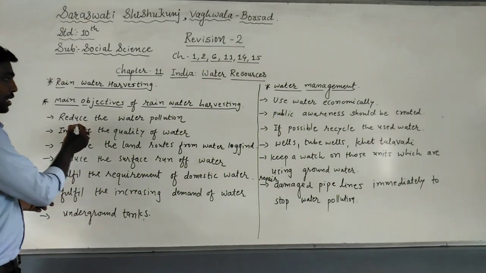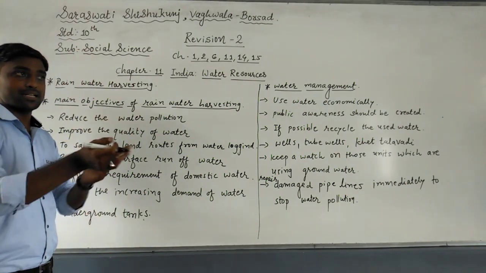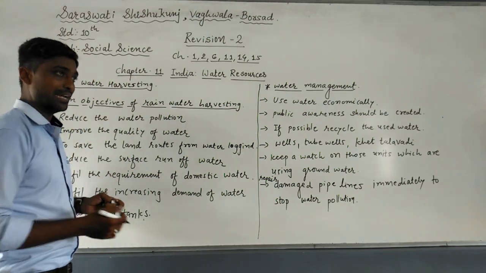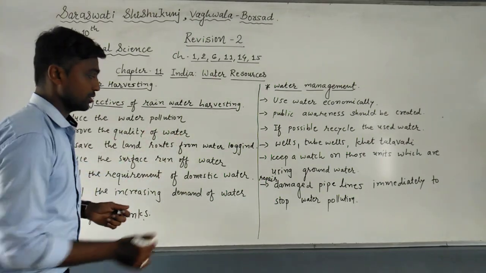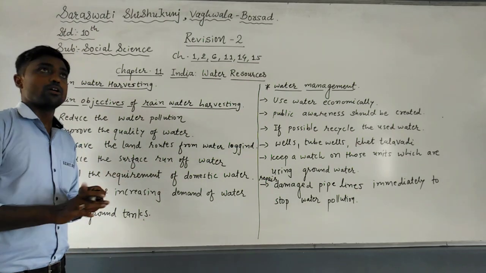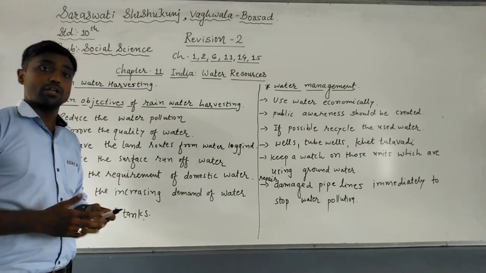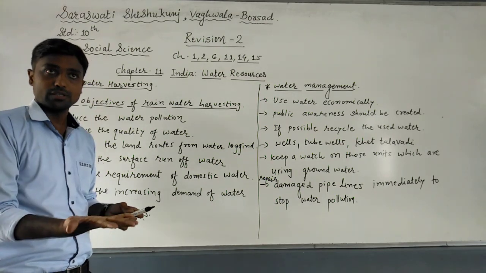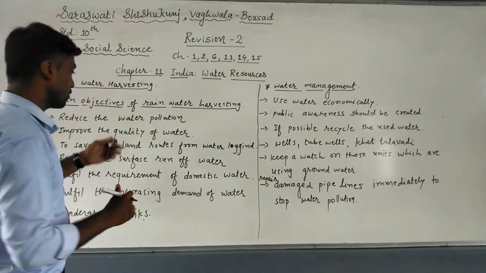So the first one is to reduce the water pollution, because if water is lost, there is a chance that it will be polluted, and then it will not be used. Second is to improve the quality of water. It means groundwater, we can say. When the rainfall goes down easily, it improves the quality of already logged water. It means it should not be polluted. If it is polluted, it will be made clean, or the quality is improved.